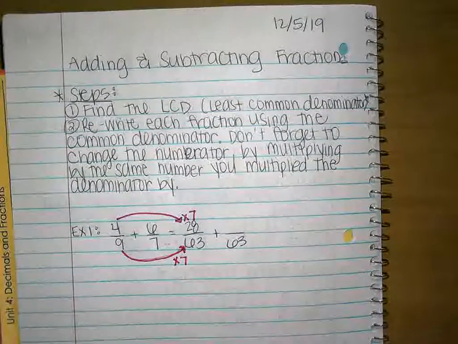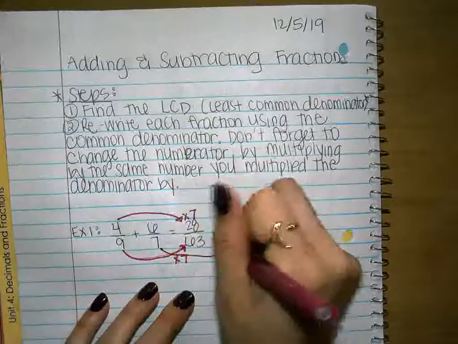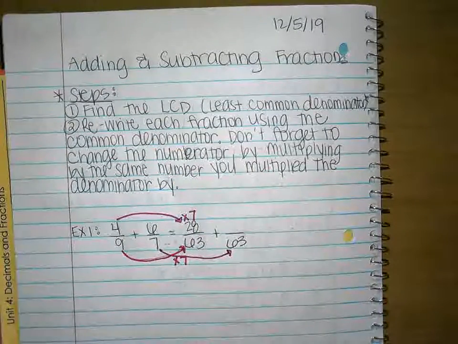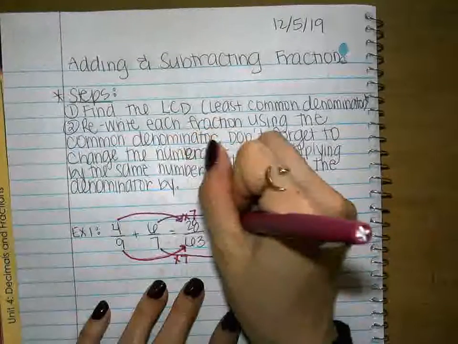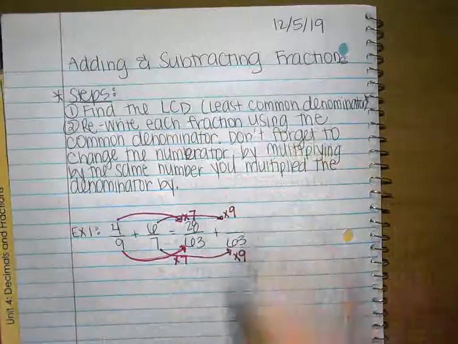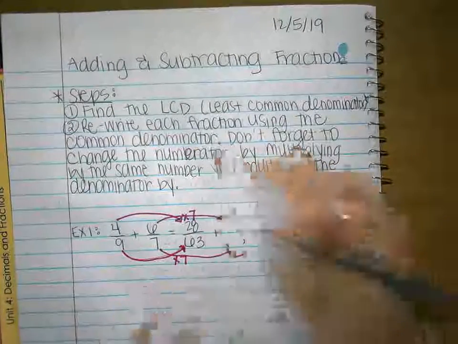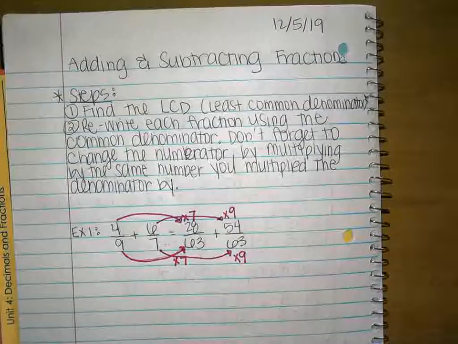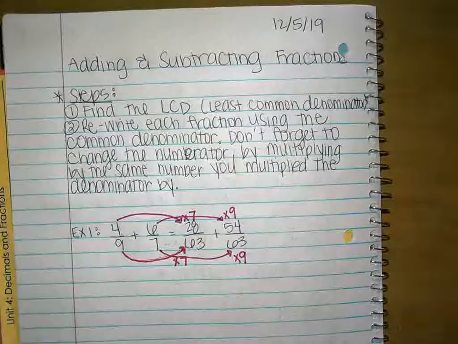You do the same thing with both fractions. 7 times what gives you 63? 9. So I have to do 6 times 9, which is? 54. Questions on that at all?